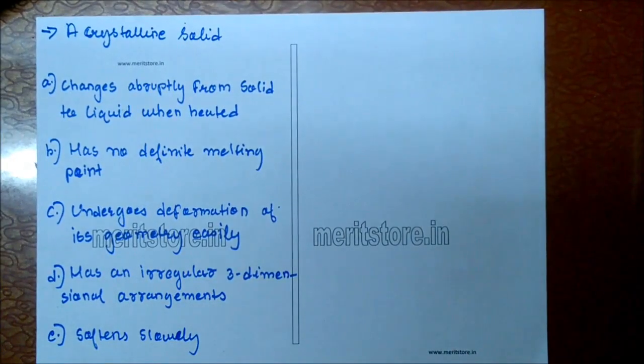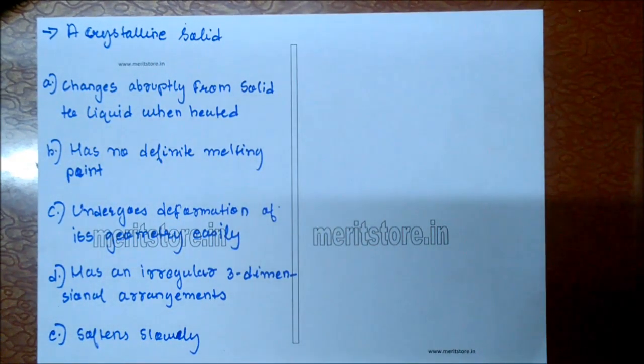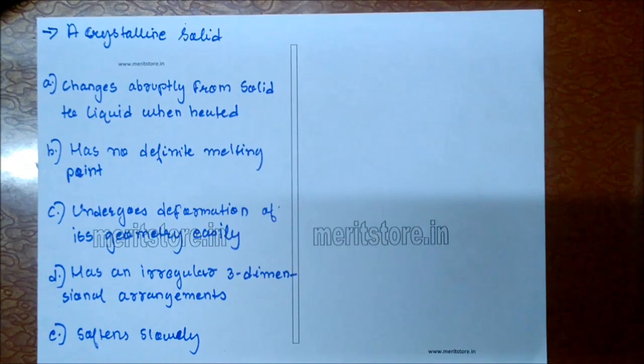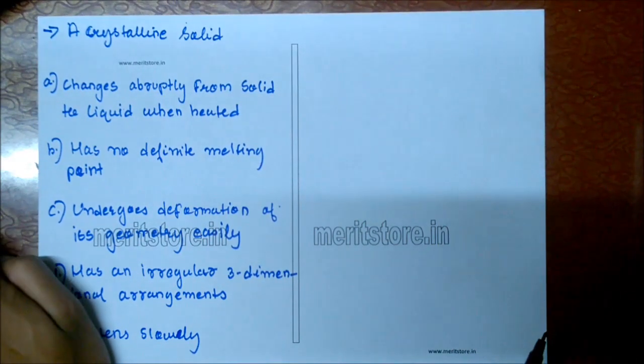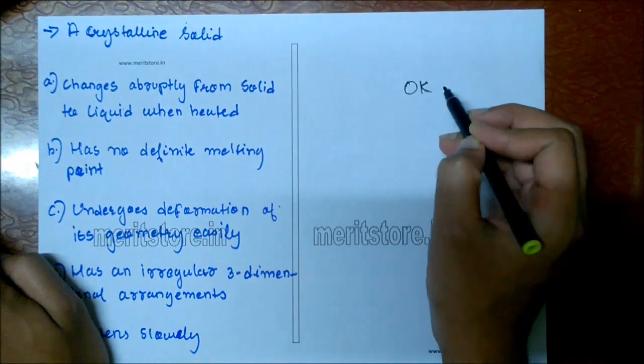A crystalline solid: A. changes abruptly from solid to liquid when heated. B. has no definite melting point. C. undergoes deformation on geometry easily. D. has irregular three-dimensional arrangement. E. softens slowly. In a crystalline solid, there is perfect arrangement of constituent particles only at 0 Kelvin.